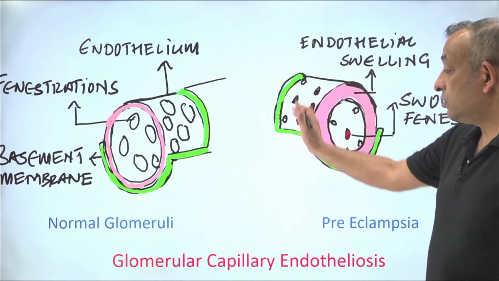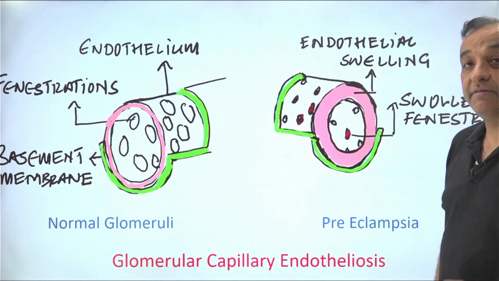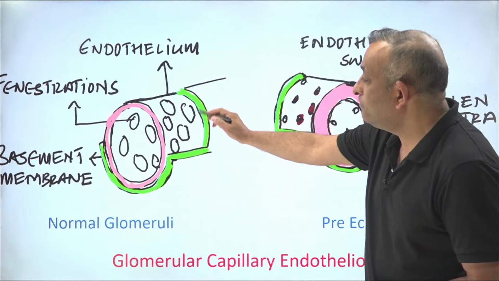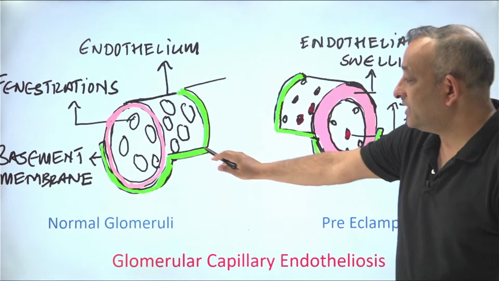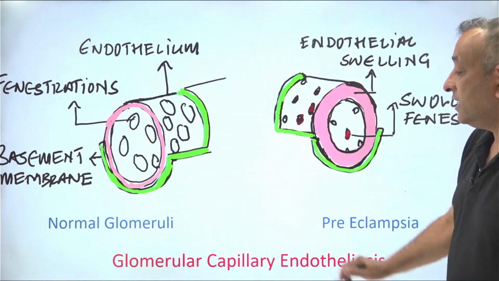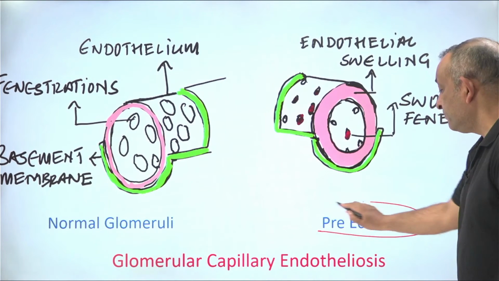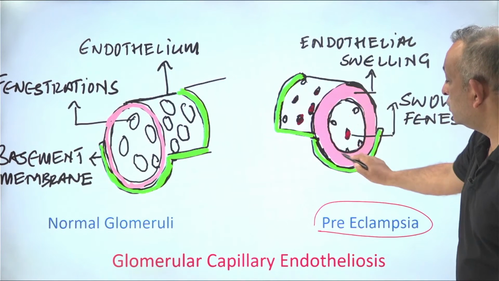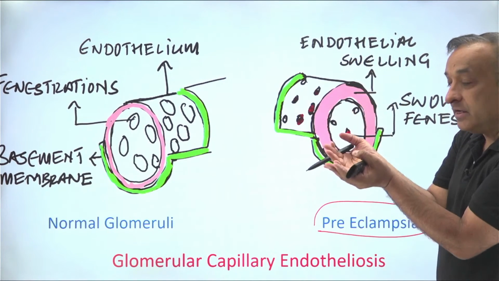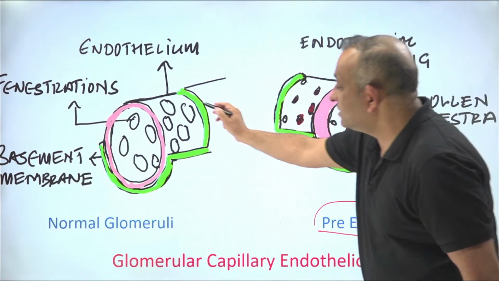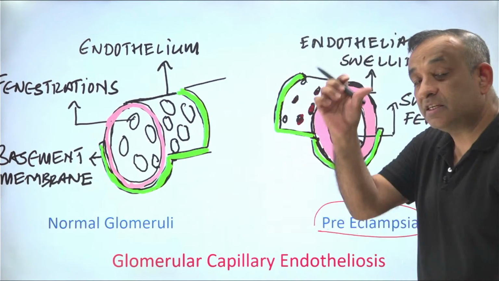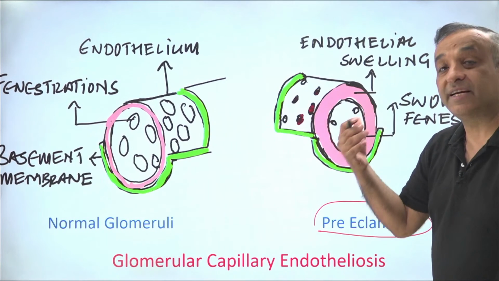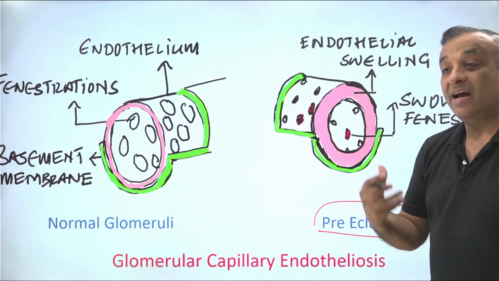Okay, now they've asked you this, and this specific change is known as glomerular endotheliosis. This picture has been given in your app also. So normal endothelium, you'll see some fenestrations, all right, and the basement membrane. Now what happens in a case of preeclampsia? There's edema. This endothelium is swollen, and because of the swelling of the endothelium, these fenestrations, which are responsible for the perfusion of the kidney, will become occluded. So when they get occluded, perfusion to the kidney is less and there is renal damage,